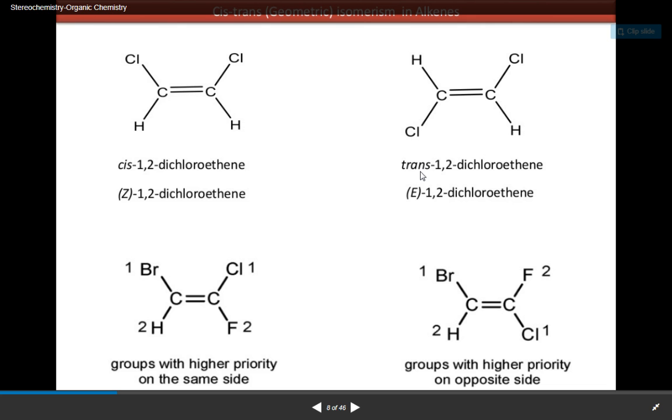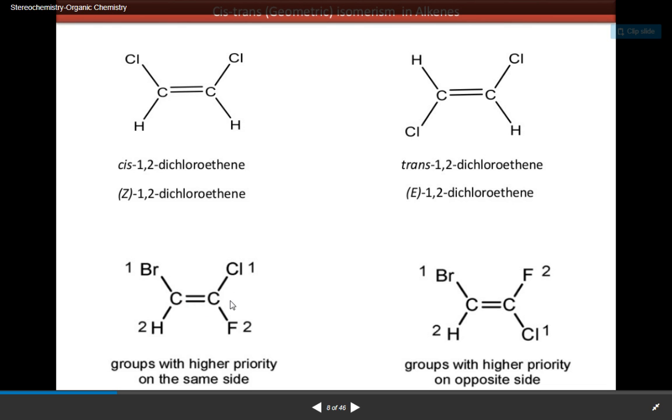In this case, the two Cl atoms are on the opposite side of the double bond. It is trans-1,2-dichloroethene. In the IUPAC system, it is named E-1,2-dichloroethene.